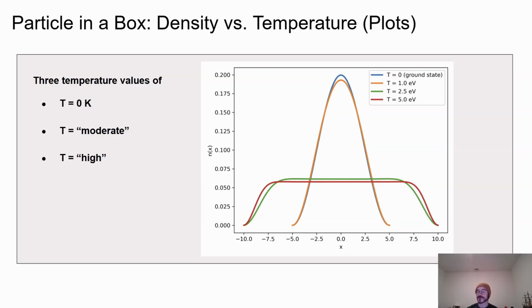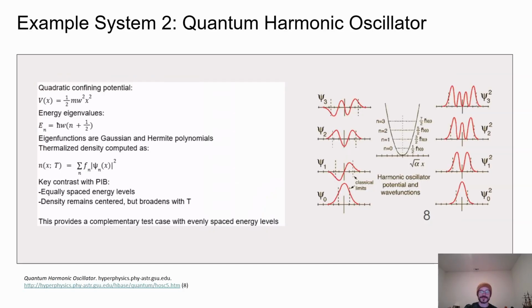This behavior is a direct consequence of the canonical ensemble. As temperature increases, more quantum states become thermally accessible, and the electronic density reflects an ensemble average over all of them. In the high temperature limit, the density approaches the classical expectation of uniform probability, illustrating the crossover from quantum-dominated behavior to thermally dominated behavior.